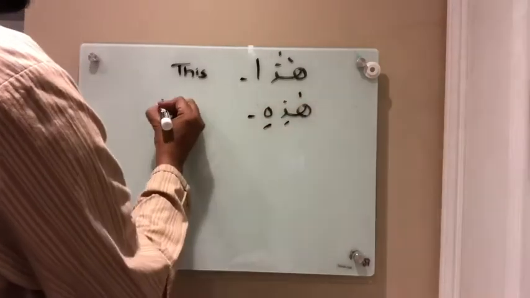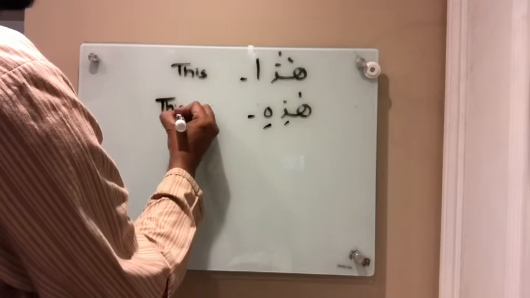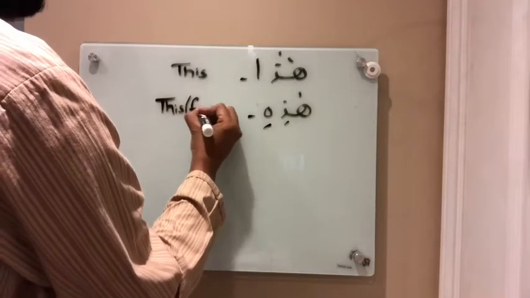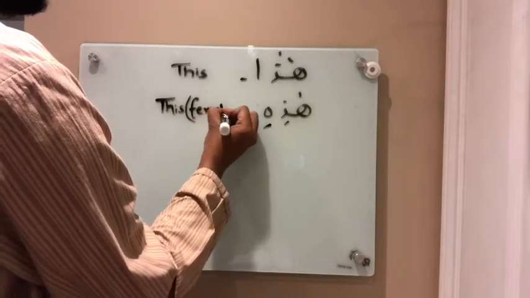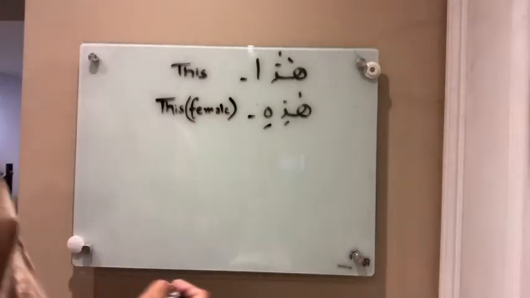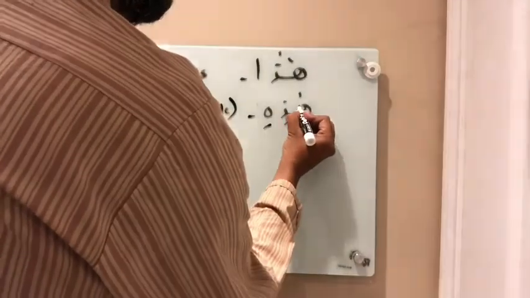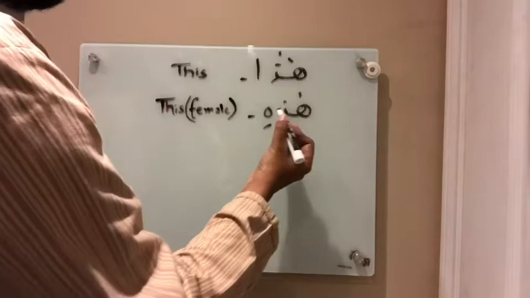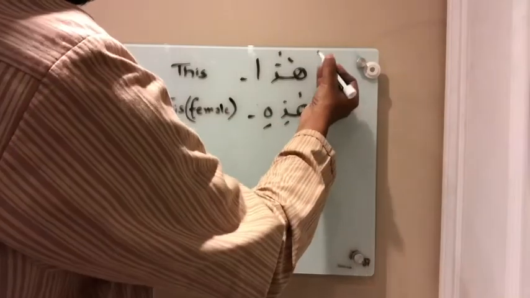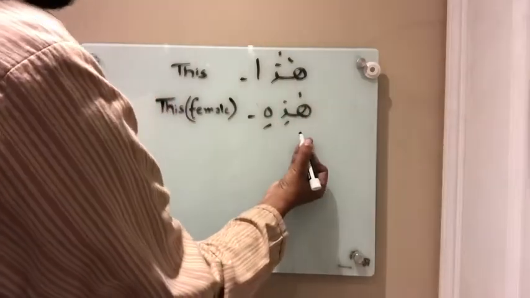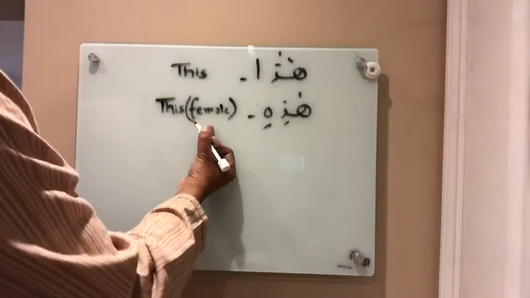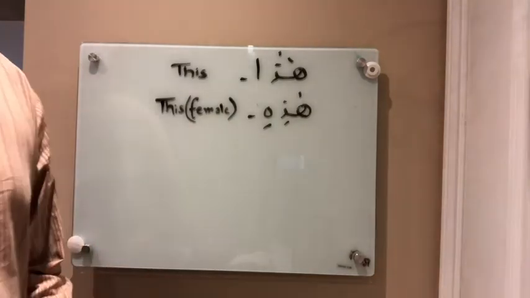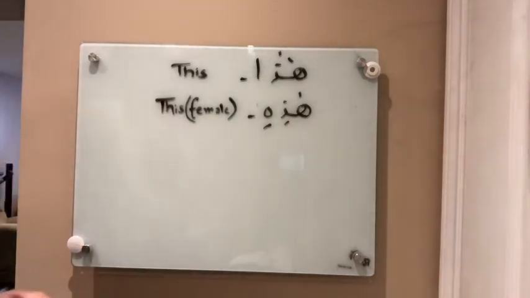It represents this, but female. Hazihi jahannam allati kuntum tu'adun. So there are a few examples in the Quran where instead of haza, hazihi has been used to represent female. Hazihi.